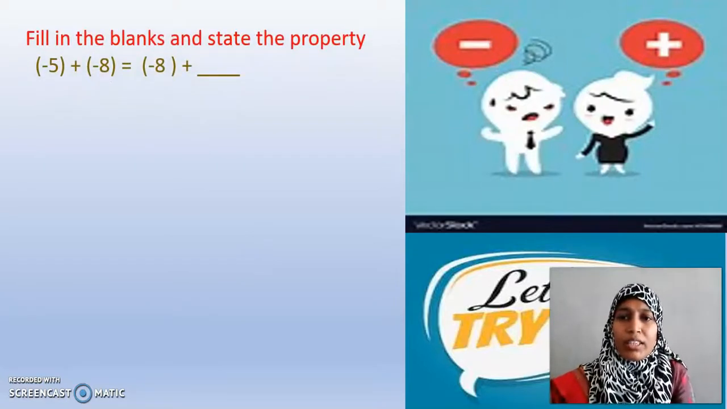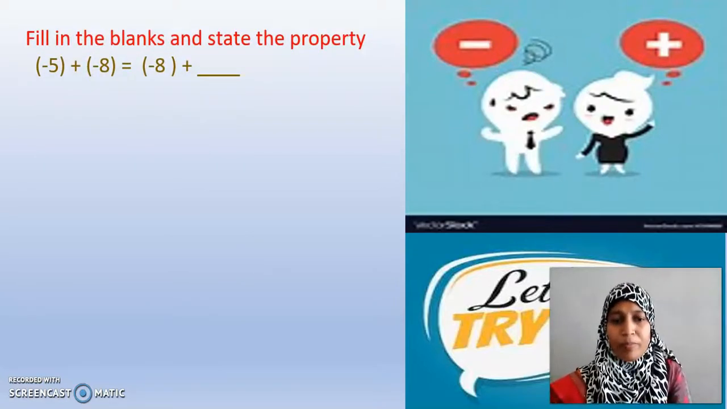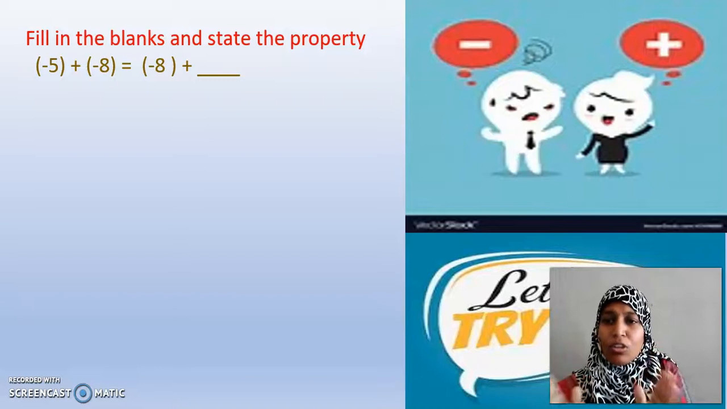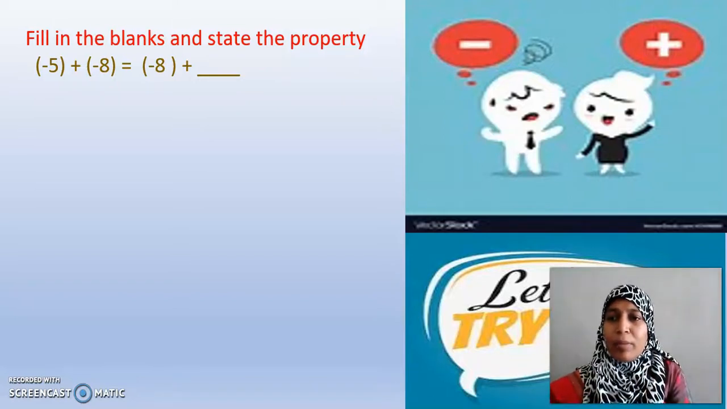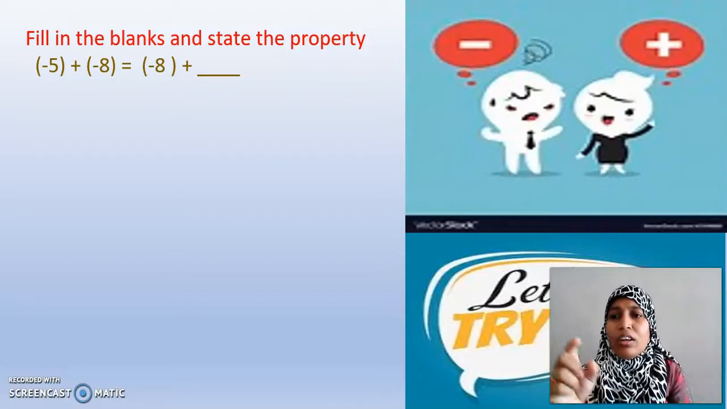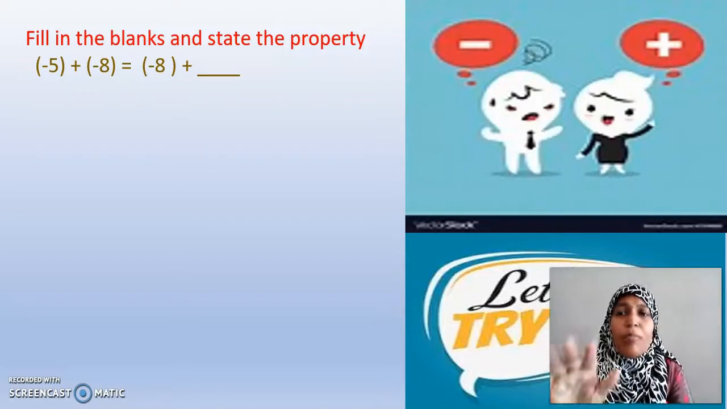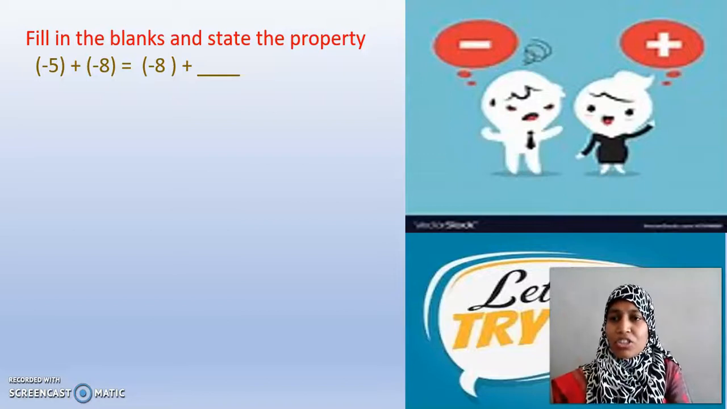Fill in the blanks and state the property. Don't get confused with too many brackets in a line. Just look at the problem. Just look at minus 5, minus 8 on the left hand side. What is there on the right hand side? Minus 8. What is missing there? Compare both left hand side and right hand side. Very good. Minus 5 is missing. So, what should I write here? Minus 5. Well done, my dear children.